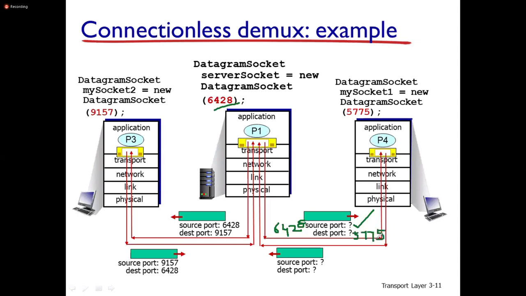Similarly, the other one is from 5775 to 6428. The source port here is 5775 and the destination port is 6428. So if it is a connectionless protocol, each datagram must have a source port number as well as a destination port number.